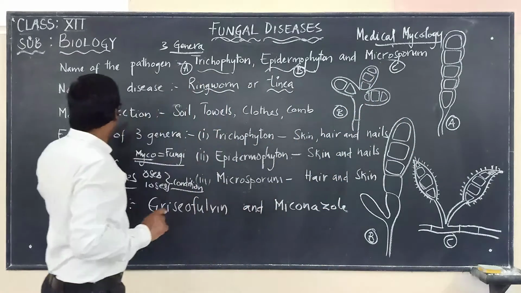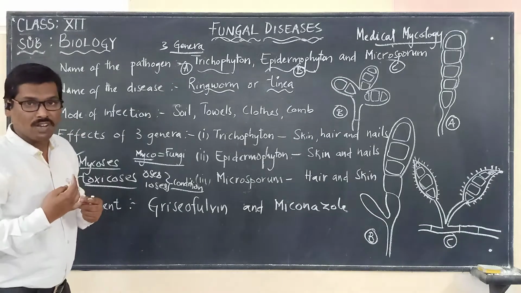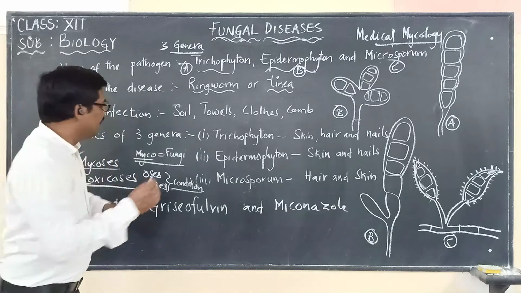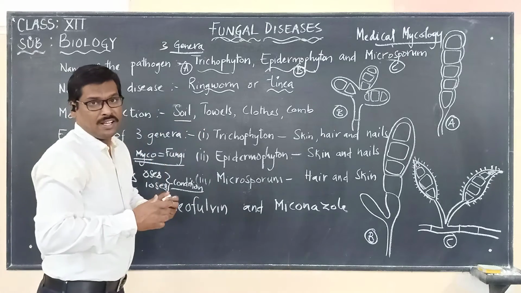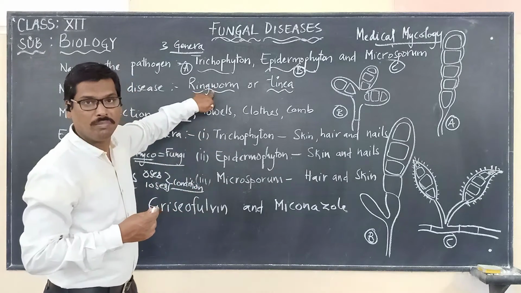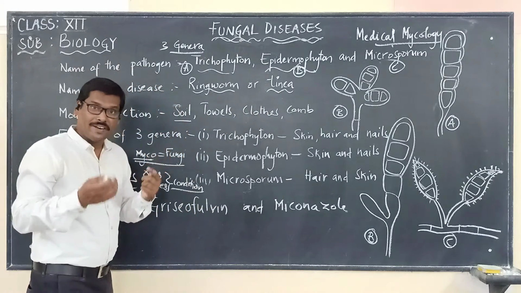Now, how is this infection caused in humans? Mode of infection: this fungi is present in the soil, and through the soil it can infect human beings, causing ringworm, otherwise called tinea.